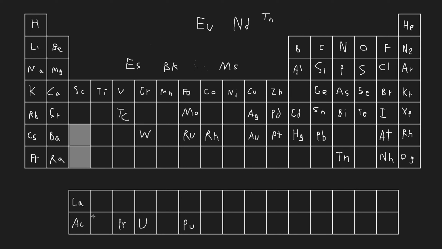Okay, europium's got to be a lanthanide. Not totally sure where it's going to go. I bet it's somewhere in the middle, then we can get rid of that one. Neodymium's another early one. I think neodymium is a lanthanide. It's got to be like number 2 or 3, so why don't we put it in 3 just to be safe? We got rid of tennessine, so we can get rid of that as well.